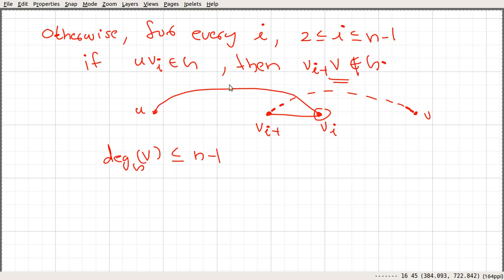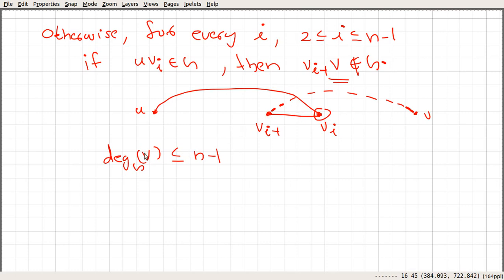If you consider all the adjacent vertices of u, by the way, we are dealing with a Hamilton path in this case, not a Hamilton cycle, all the vertices appear somewhere here. If you consider all the neighbors of u, they will appear somewhere here, and the neighbors of those adjacent vertices must not be adjacent to v.